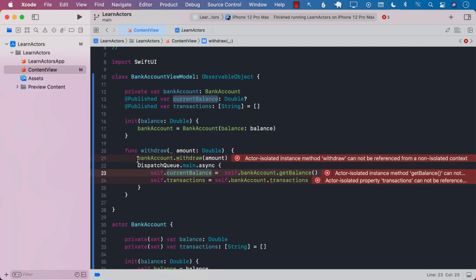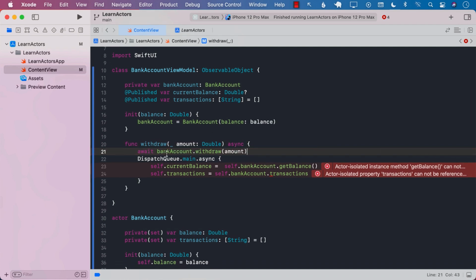Let's go ahead and await it. If we await it, this means that we have suspended the withdraw operation, and unless that operation finishes, no other thread can jump in and call withdraw again. Now I can't really await on something that is not async, so I will add an async keyword so that I can await it.